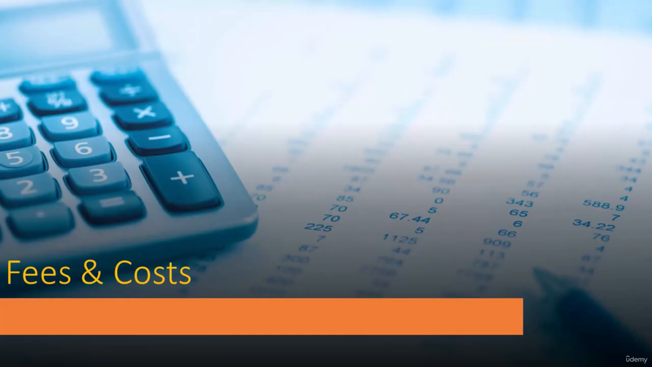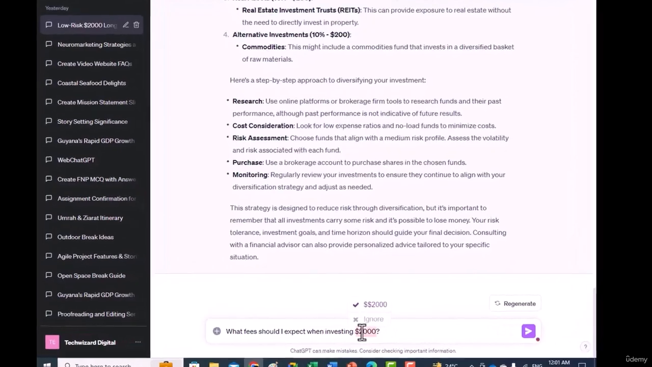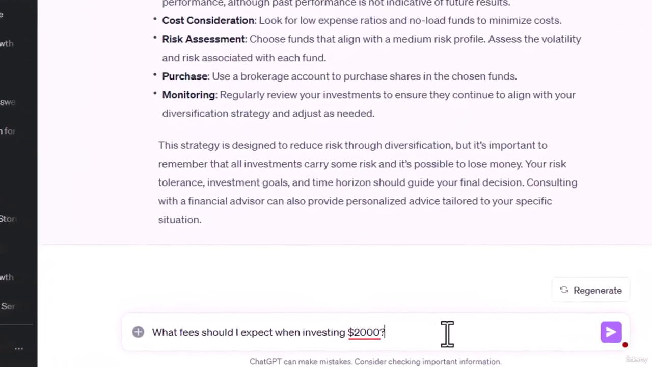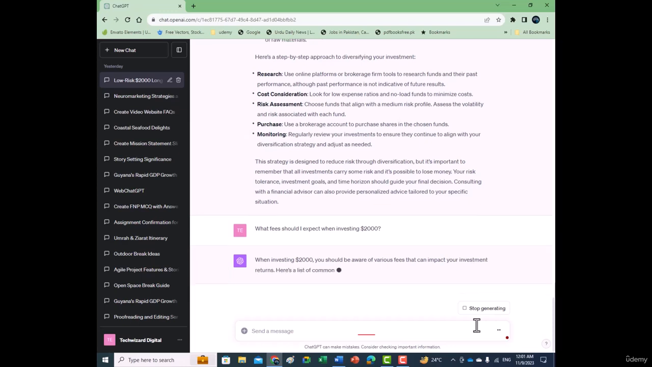Investing isn't free. There are fees involved. It's crucial to understand these to avoid surprises. ChatGPT can outline common fees like brokerage fees, fund management fees, and transaction costs. Ask, what fees should I expect when investing $2,000? And ChatGPT will provide a rundown of potential costs.